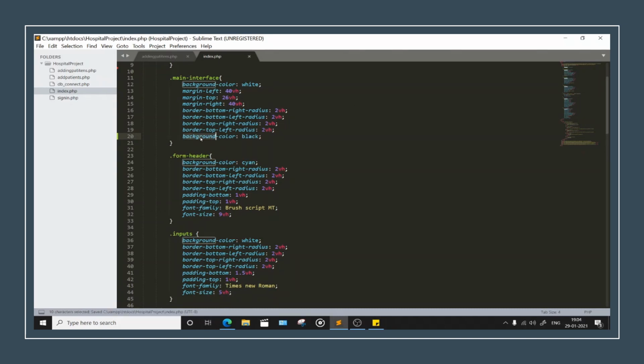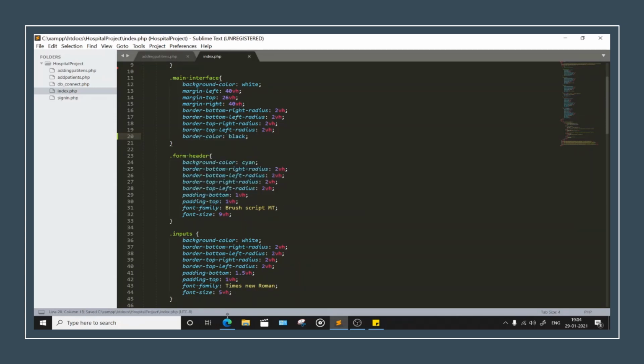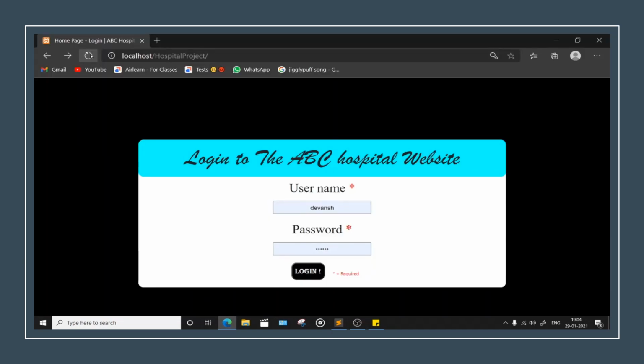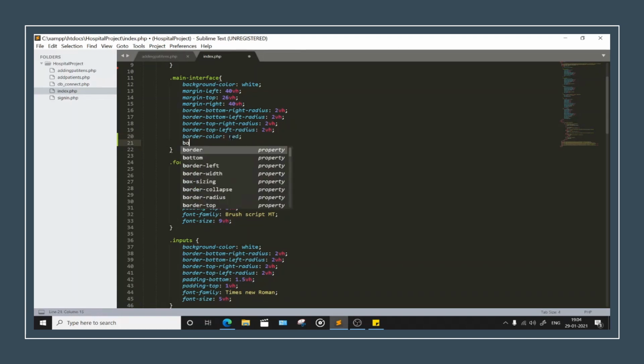Okay, we have background color. Why do we need background color? We need border color to be kept as black, not background color, right? Okay, so well, this black will not be seen in a black background. So I will be changing this to red. Okay, and I will be making one more border,